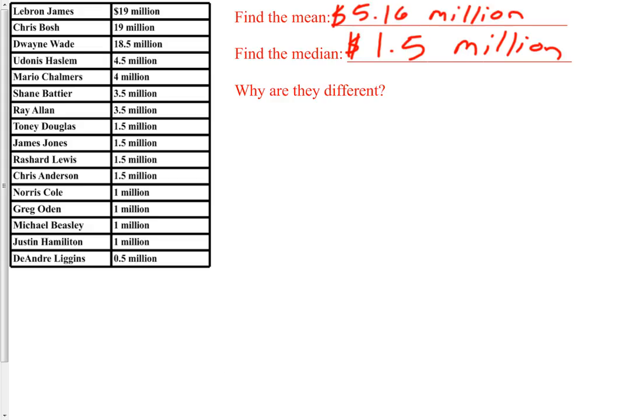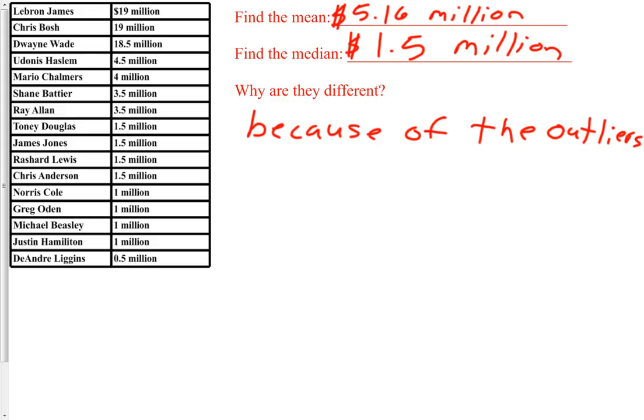So the mean and the median are both measures of center. They should both get you the center of the data. Why are they so far off? I mean, $3.5 million, that is a big difference between the mean and the median. Why are they so different? And the reason why they are so different is because of the outliers.